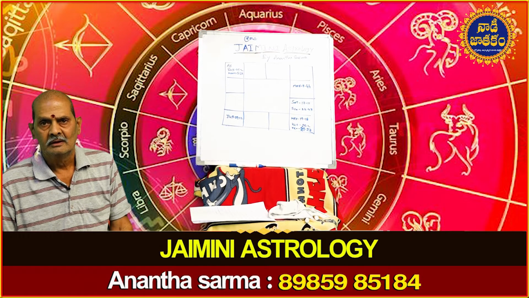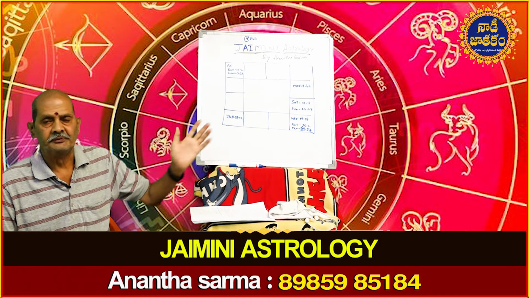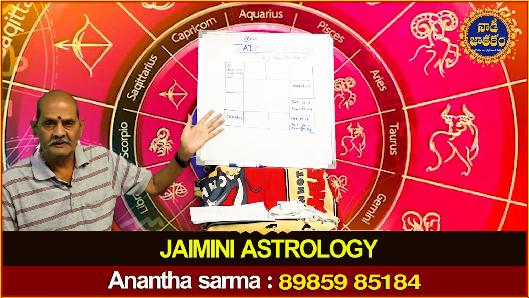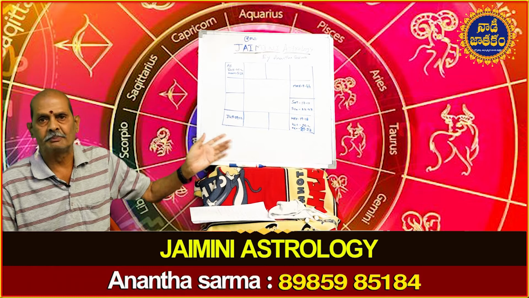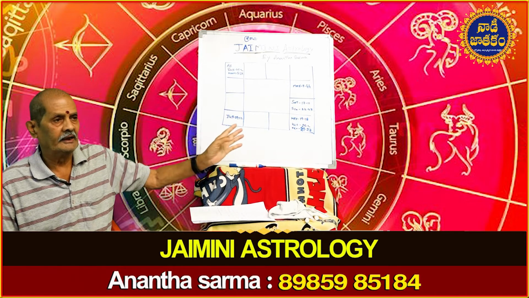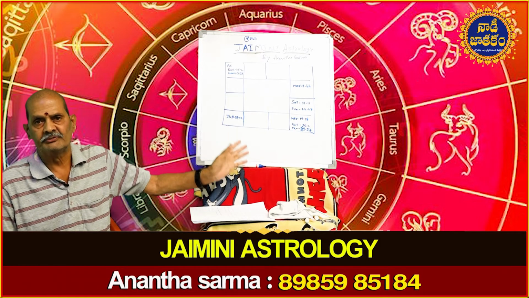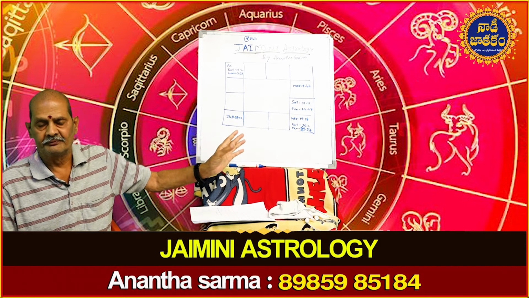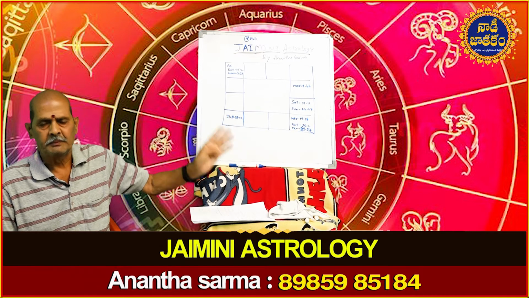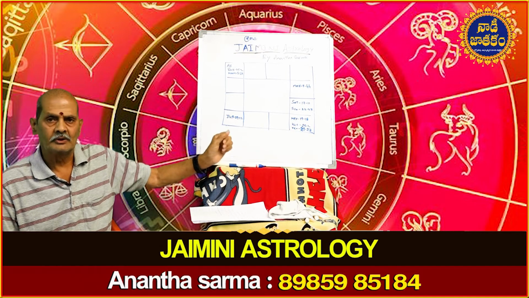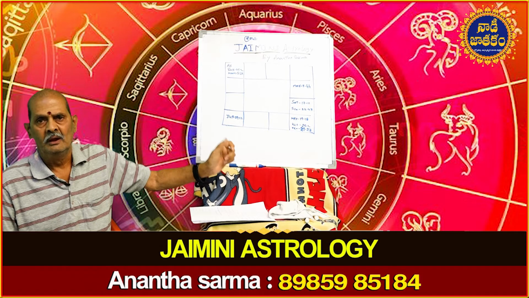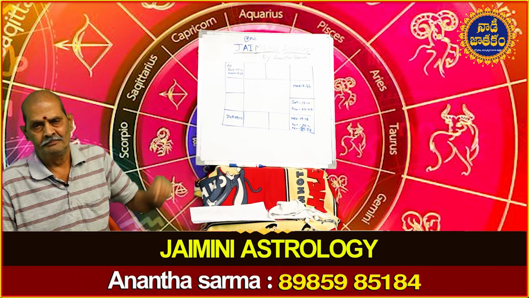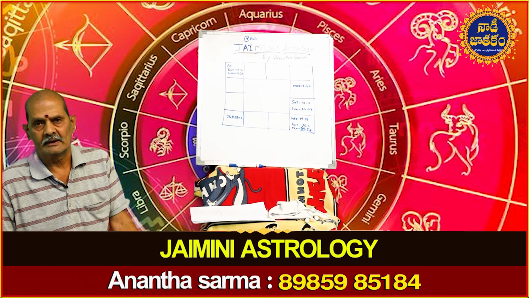If he is well placed means, if he is in exaltation, or he is aspected, or he combines with an exalted planet, then we say he is well placed. He is with some strength. So that horoscope where the Atmakaraka is well placed is a strong horoscope, and the horoscope gets strength on account of the strength of the Atmakaraka.